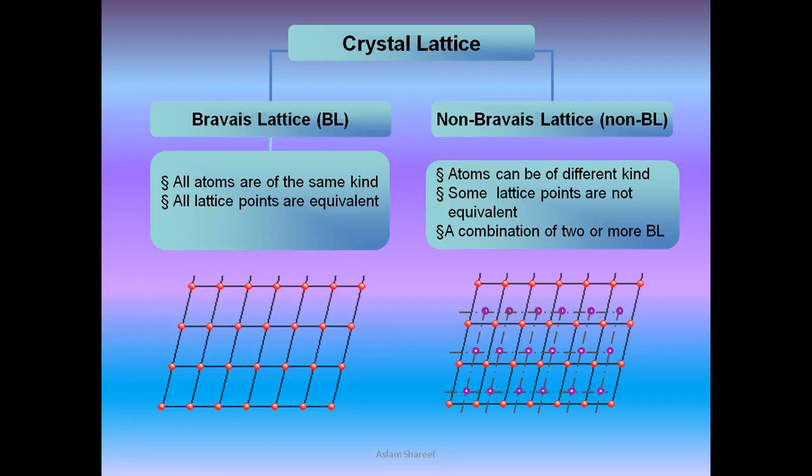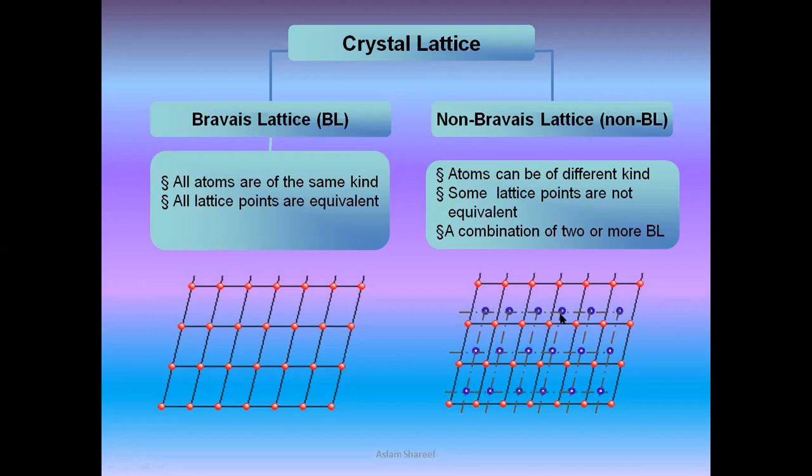Whereas in a non-Bravais lattice, let us take the example of sodium chloride. Let us say all the red dots here are sodium and the ones which are glowing we call chloride atoms. So atoms can be of different kinds. As you can see in the diagram, sodium is represented by the red ones and chloride by the glowing ones.